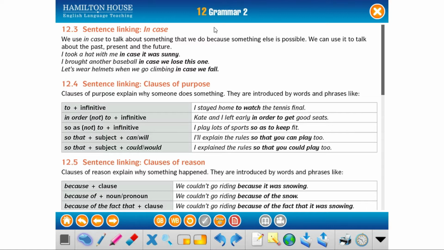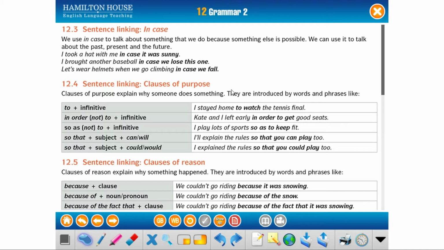We use "in case" to talk about something that we do because something else is possible, like to talk about cause and consequence. Like this: I took a hat with me in case it was sunny. In this case, I'm explaining why I did this, and I did it because this might happen. I brought another baseball in case we lose this one. Let's wear helmets when we go climbing in case we fall. When we do this, we introduce "in case", and then we explain why we did this.